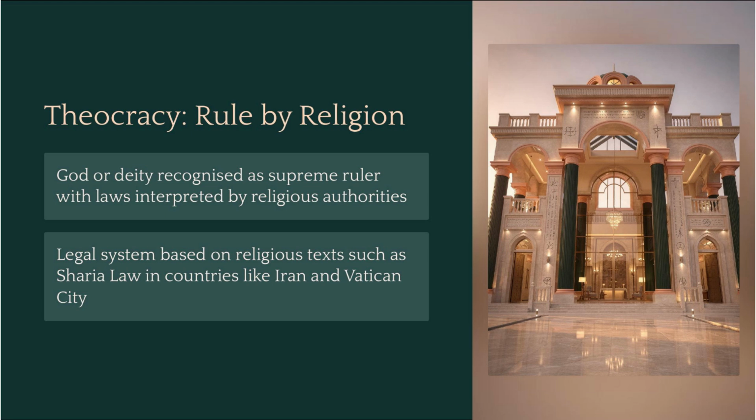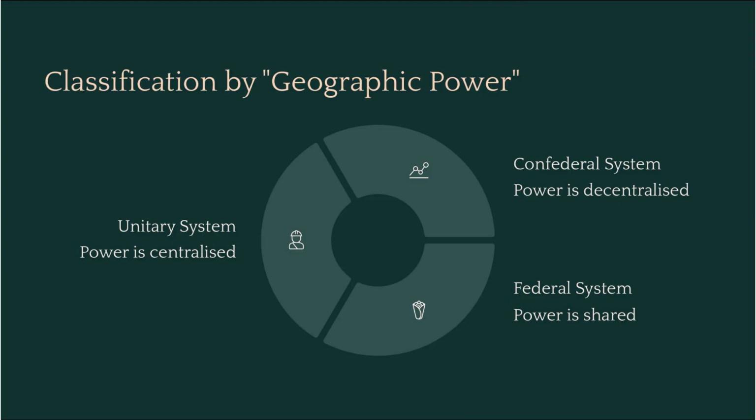The legal system is based directly on religious texts. We see this in countries where Sharia law is utilized, such as Iran, or in the Vatican City, where the Pope holds sovereign power. We have looked at who rules. Now, let's look at where they rule. This is classification by geographic power.